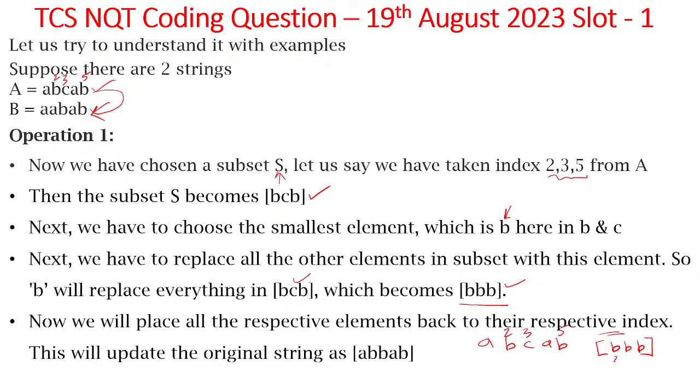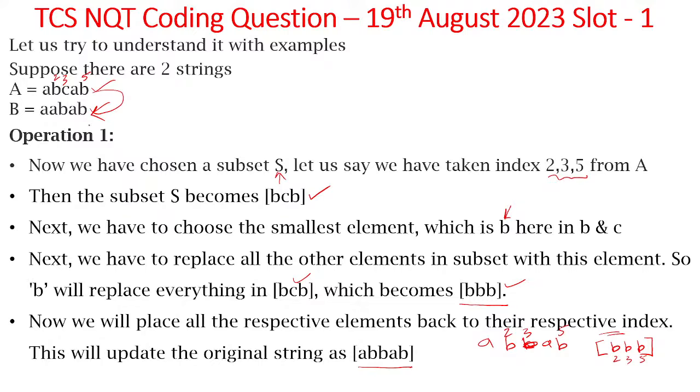Index 2 already has B, no need to change. Index 3 has C, now you replace this with B. Index 5 already has B, no need to replace. So in operation 1, after performing this move, it becomes ABB. It has changed in one move.